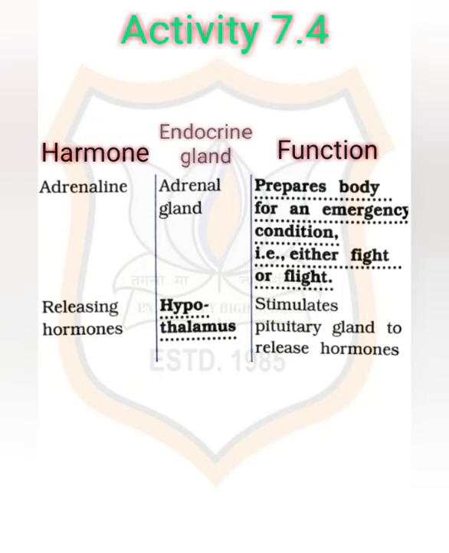Next, adrenaline, and the gland is the adrenal gland, and function: prepares the body for an emergency condition, either fight, flight, etc. Then releasing hormones, from the hypothalamus. The function is to stimulate the pituitary gland to release hormones. Even there are some hormones secreted in appropriate quantities. So imbalance in the concentration of hormones causes disorders. Such hormonal disorders, let us discuss.